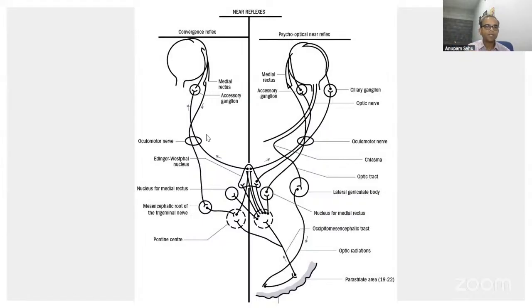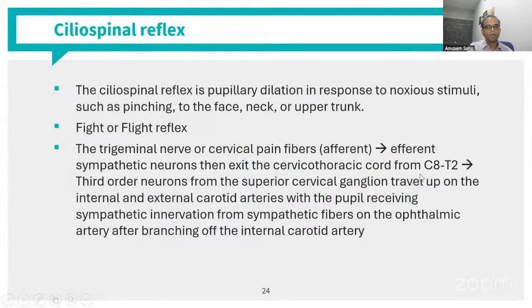On the left side, you can see the convergence pathway, which starts from the medial rectus and goes via the pontine center to the constriction of pupil, whereas the accommodation pathway goes via the retina, the optic nerve, LGB to the striate cortex and the parastriate cortex. And from there, it gives multiple outputs to Edinger-Westphal nucleus and the MR subnucleus, which then lead to the convergence and accommodation in the eye. So this is the near reflex pathway.